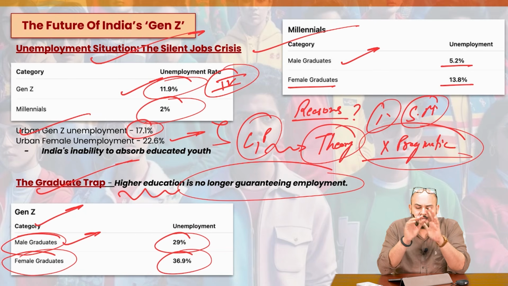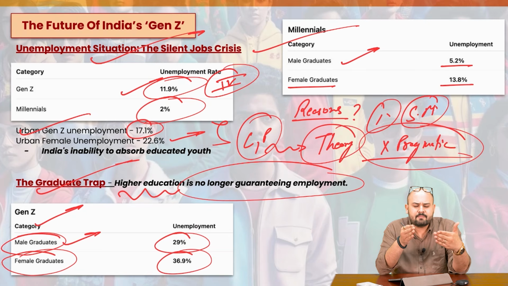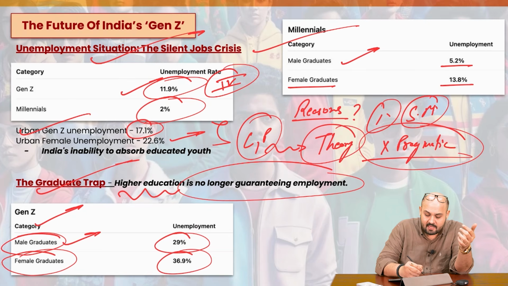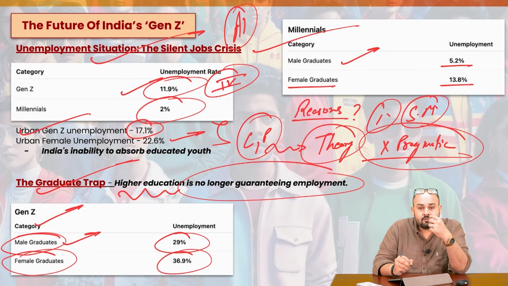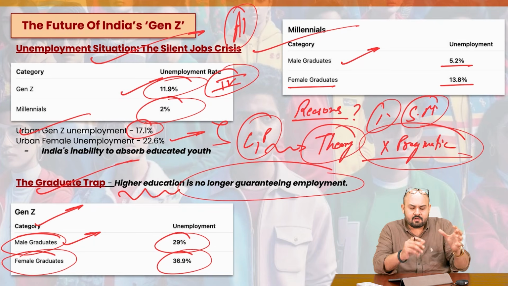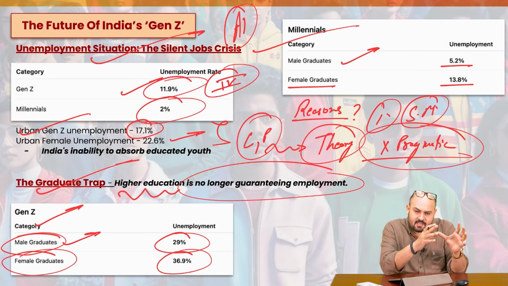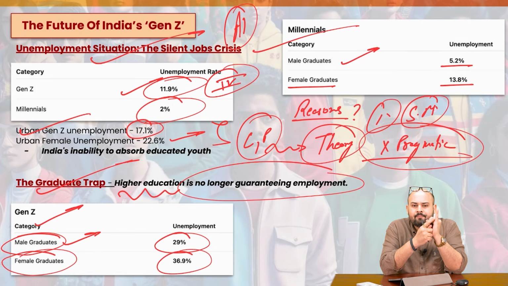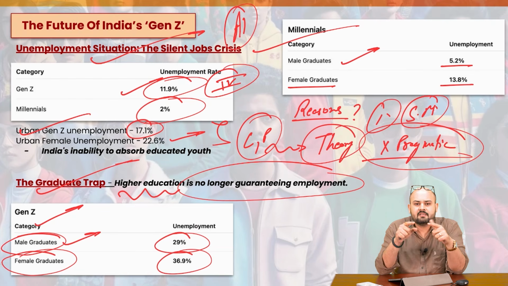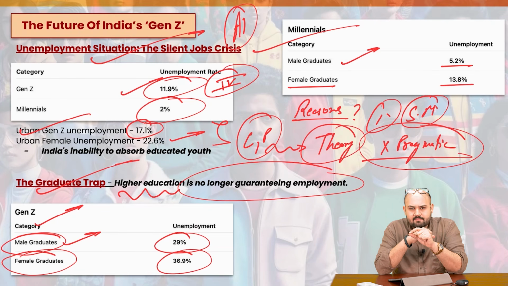Now, please understand that in the transition which we are witnessing, you already know that in the last 5 years, there has been a disruptive change with respect to artificial intelligence. And those routine tasks are no more required because the machine would do it for you. So even though we have a good section of society, Gen Z, which is well educated, they don't have the required skills. And in addition, we are witnessing a disruption in the technological landscape. Use these words, disruption in the technological landscape. So these are some of the very important reasons, right?